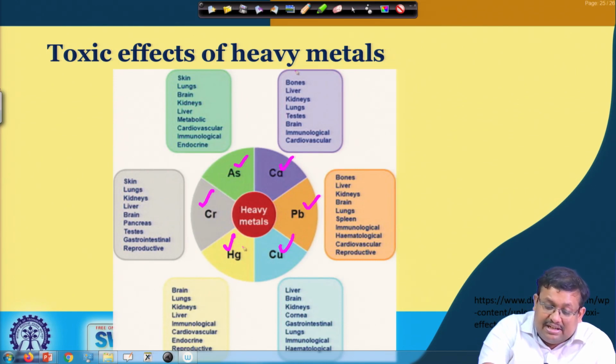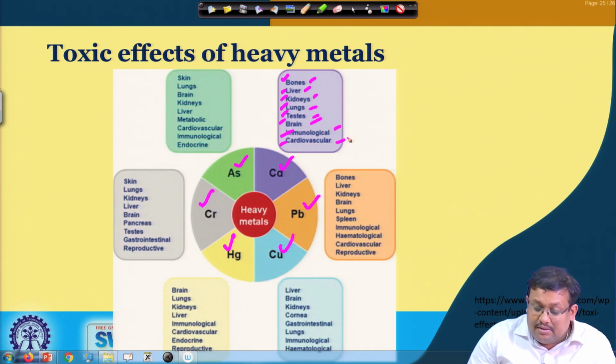For example, in case of calcium, it is important for our bones, and it is important for our liver, kidneys, lungs, testes, brain, and immunological processes as well as cardiovascular process. And so, obviously, cadmium toxicity can affect the bones, livers, kidneys, lungs, testes, brain, and immunological processes as well as cardiovascular process.